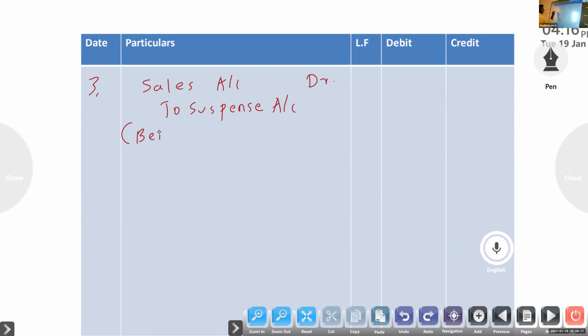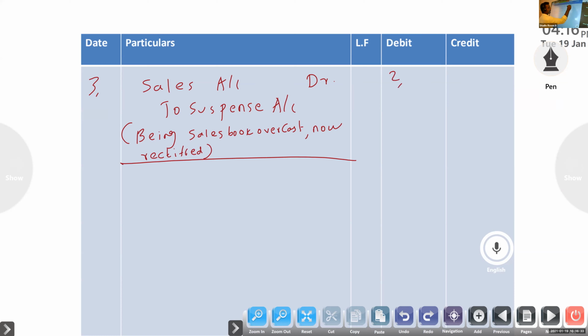Being sales book overcast, now rectified. Amount 2,000.